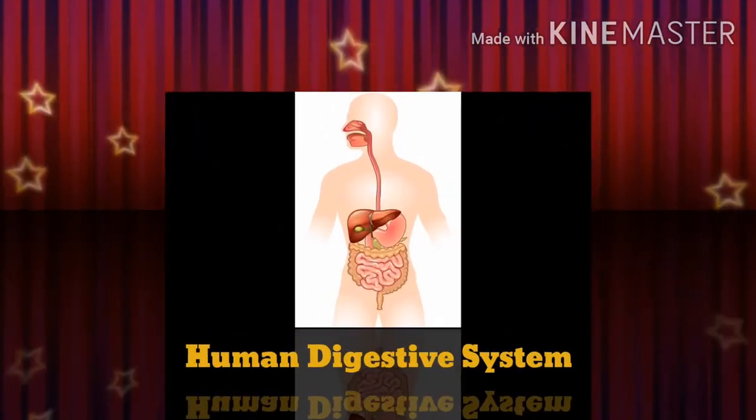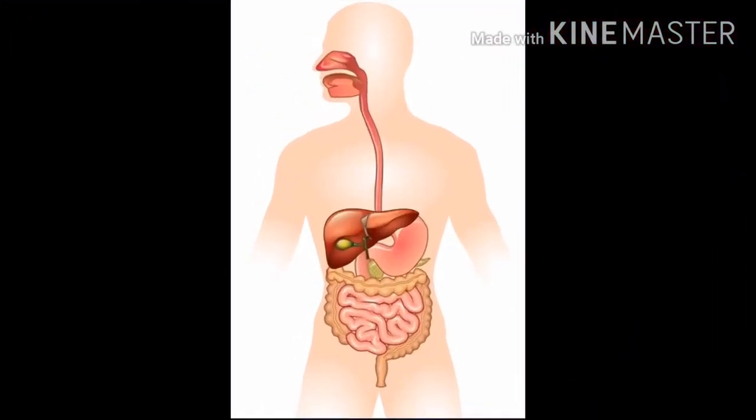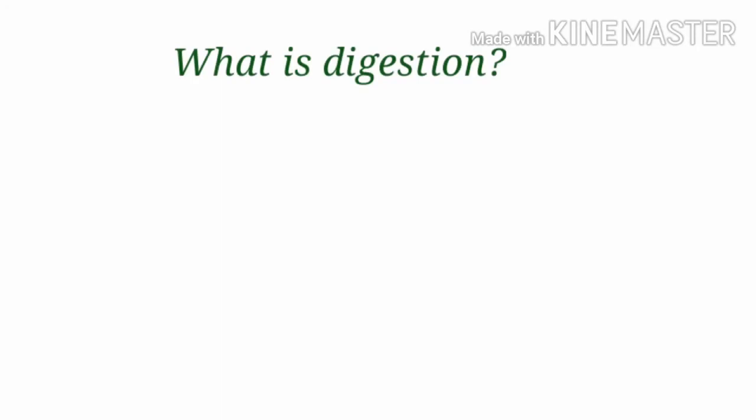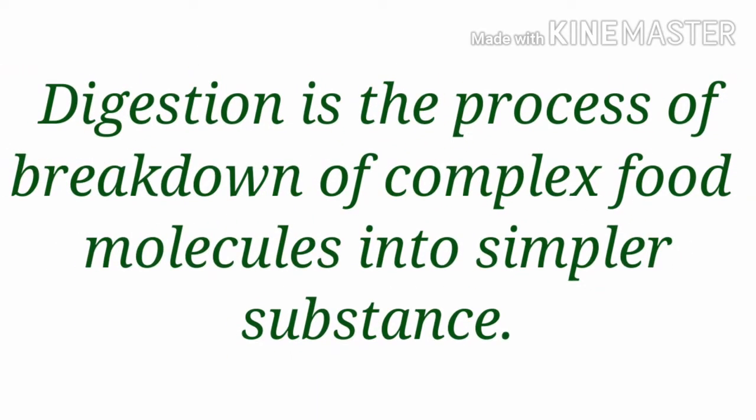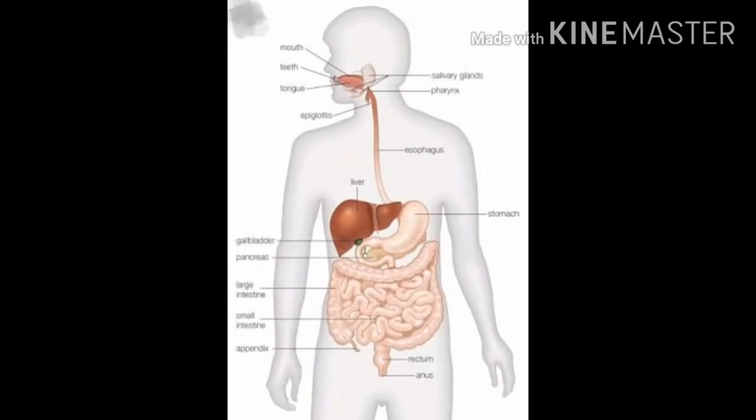Human digestive system. Let us learn about the digestion process in human beings. To know more about the digestive system, we need to know what digestion is all about. What is digestion? Digestion is a process of breakdown of complex food molecules into simpler substances. Human beings follow the holozoic mode of nutrition. It involves 5 major steps. They are ingestion, digestion, absorption, assimilation, and egestion.